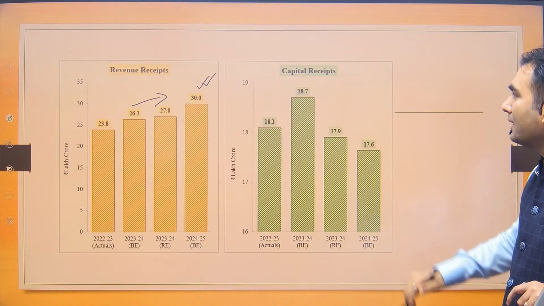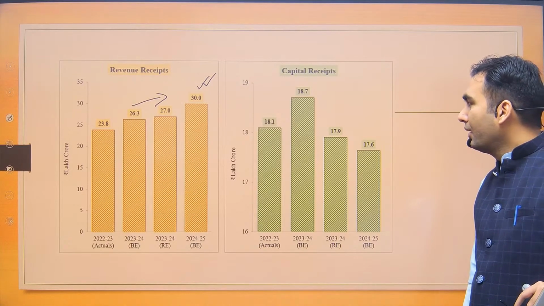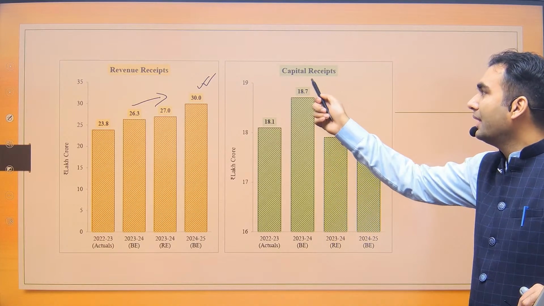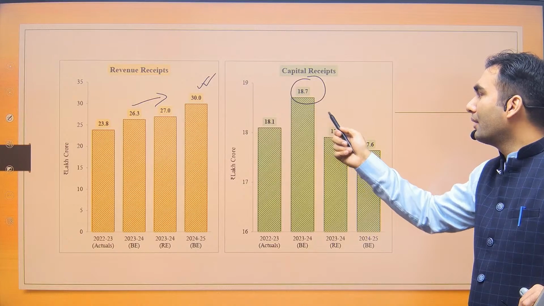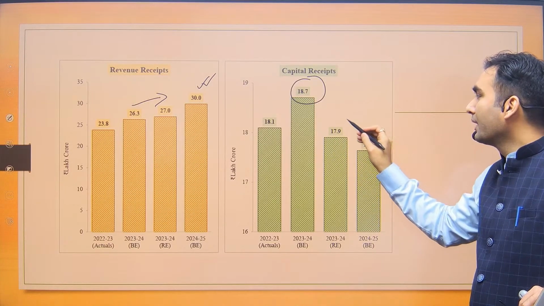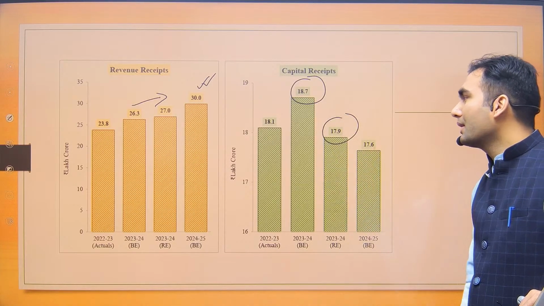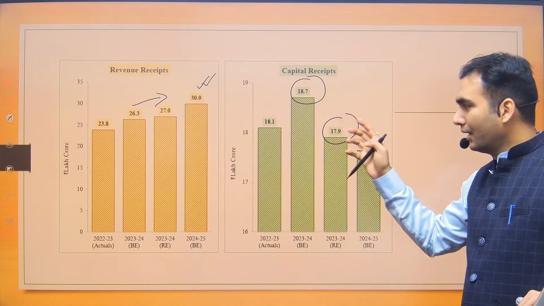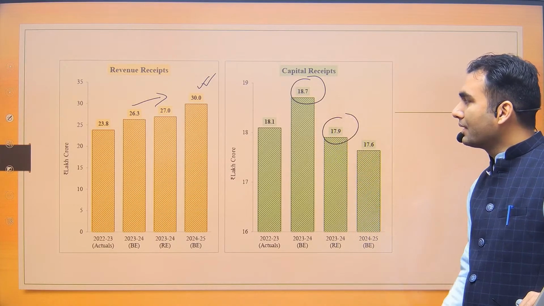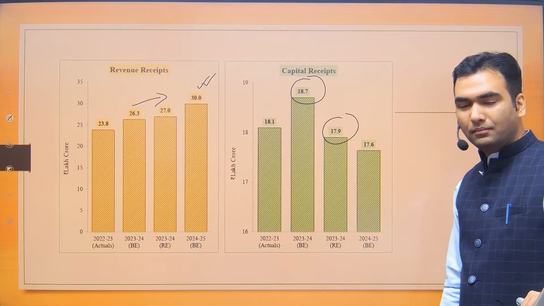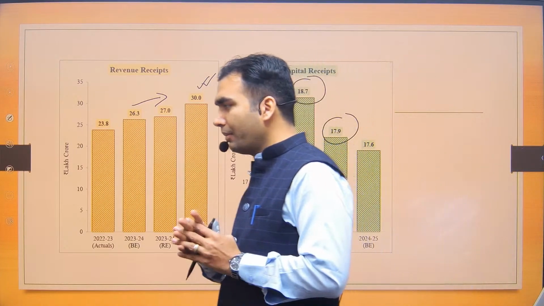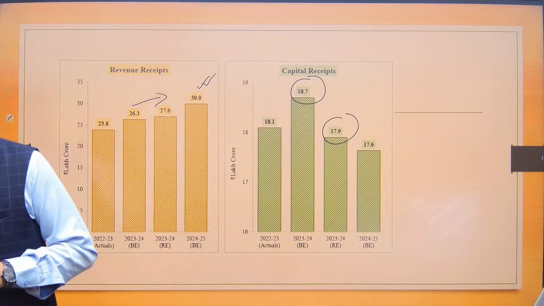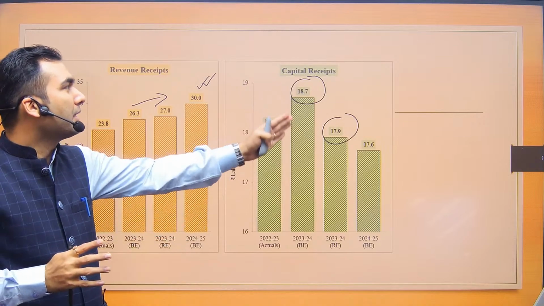In case of capital receipt front, we had estimated 18.7 lakh crore, but actual we are now saying that we would only be having the capital receipt of 17.9 lakh crore. Now please tell me whether this reduction of capital receipt is good or bad, and if so, why so? Whatever be your reasoning, whether it is good or bad, what is the reason behind this?